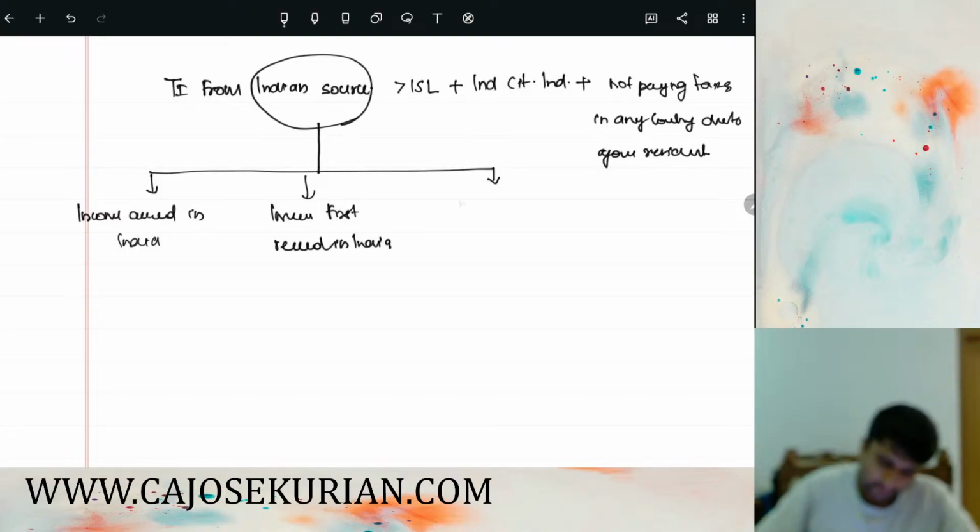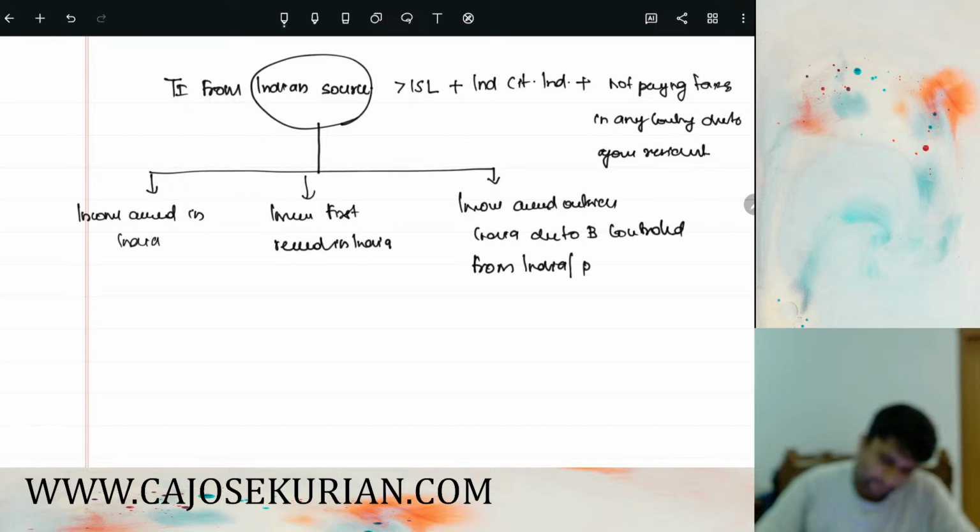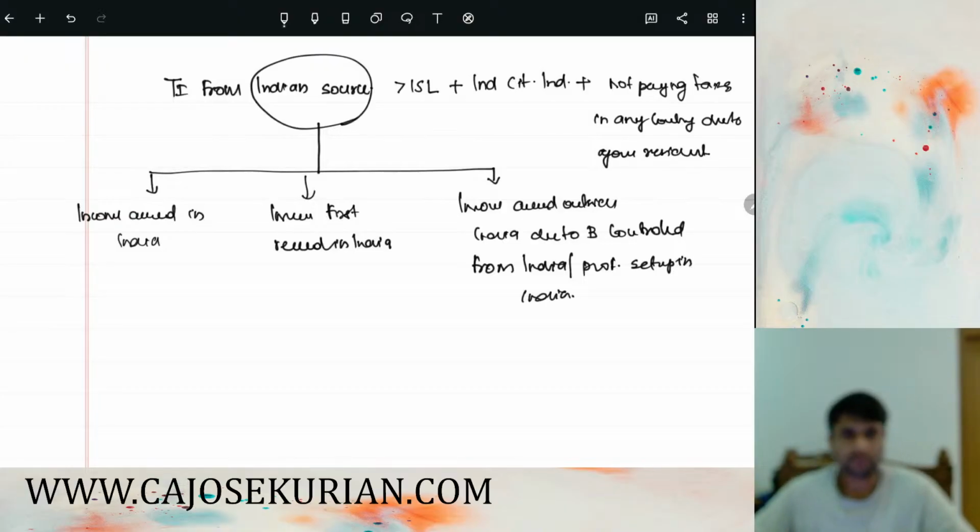And the third one, income accrued outside India due to business controlled from India or profession set up in India. All these are the three things.